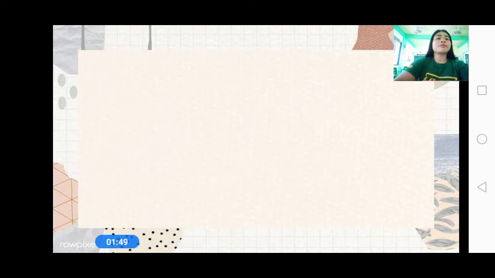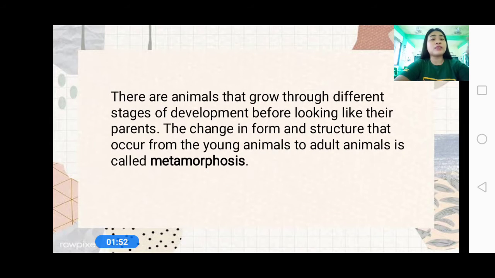Everyone, there are animals that grow through different stages of development before looking like their parents. Remember that. The change in form and structure that occur from the young animals to adult animals is called metamorphosis. So when we say metamorphosis, what's the meaning of that? The change in form and structure that occur from young animals to adult animals. Okay? Remember that animals grow through different stages of development before looking like their parents.